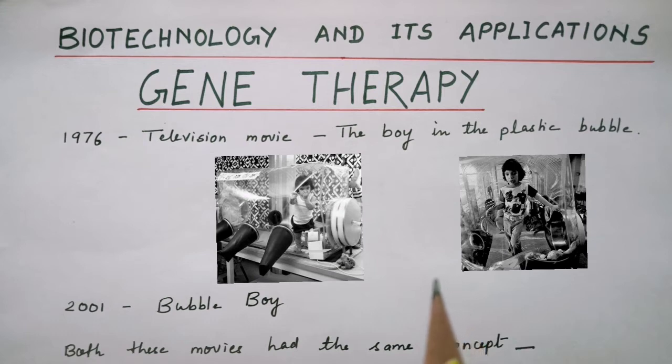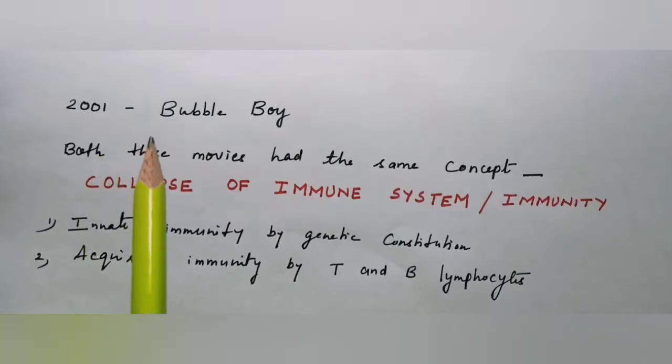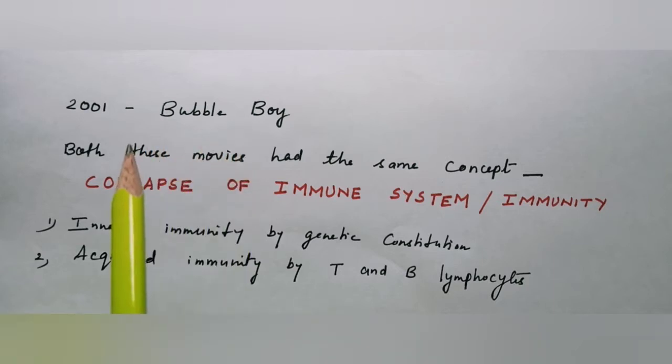This was done to protect the boy from the various diseases caused by the germs present in the normal air. This boy had to be kept isolated away from the crowd because he could not breathe the normal air. He had to be supplied with the clean air which was free of germs. The boys present in both the above movies were suffering with the same genetic disorder which caused the collapse of their immune system. The genetic disorder was due to presence of a defective gene which was not able to code for the enzyme ADA, that is adenosine deaminase, which is responsible for the proper functioning of the T lymphocytes.